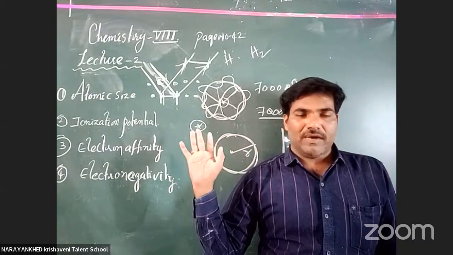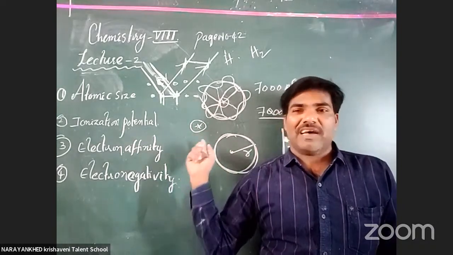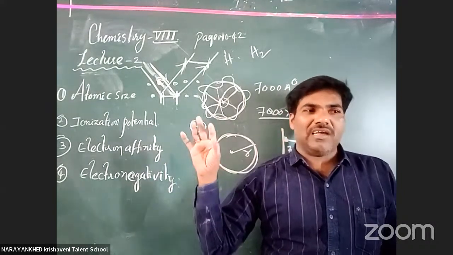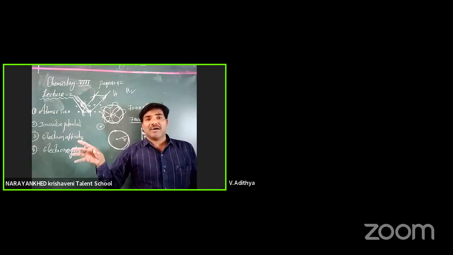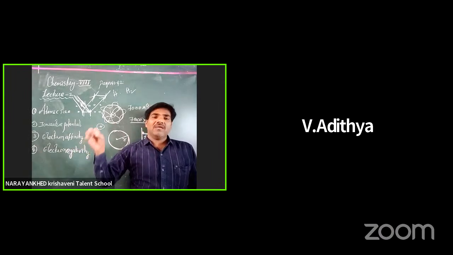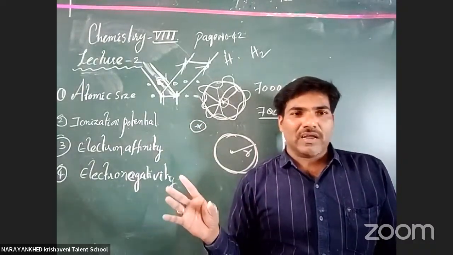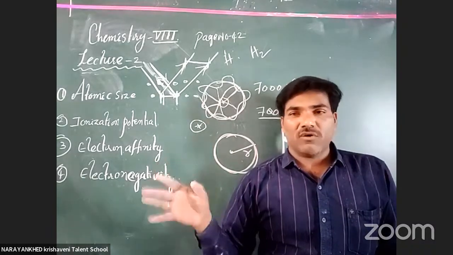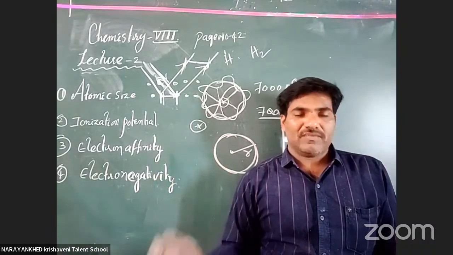Don't forget it. Don't take it as a boring component. It is technical and highly knowledgeable. It will be useful for you and will build more knowledge in chemistry. Thank you, one and all.